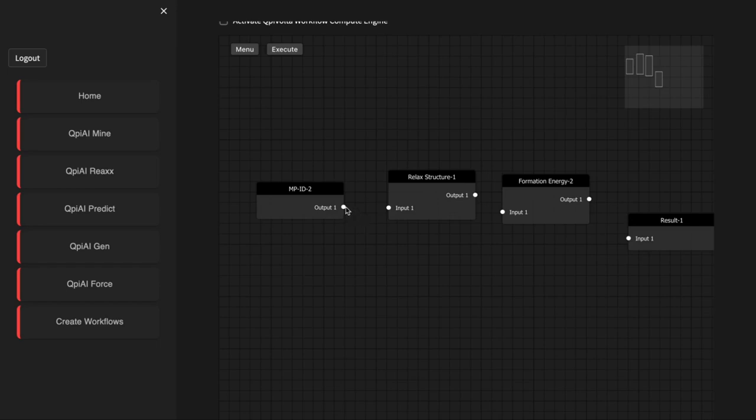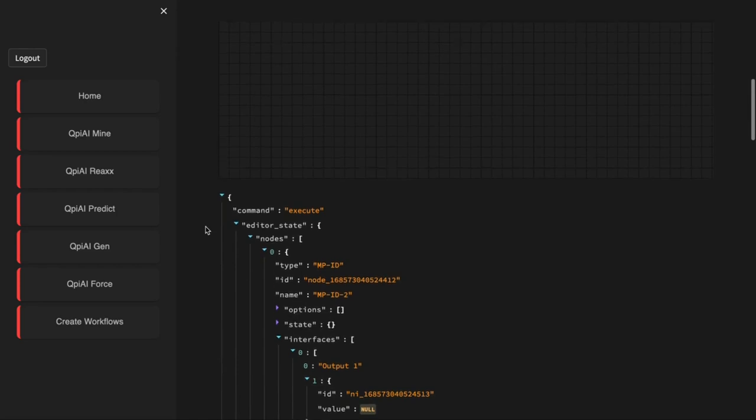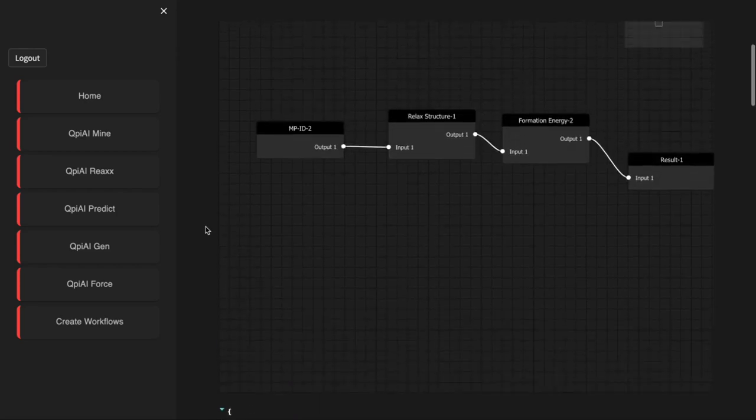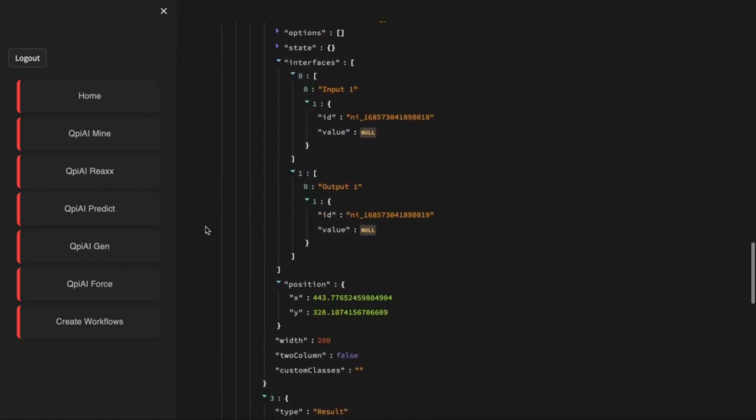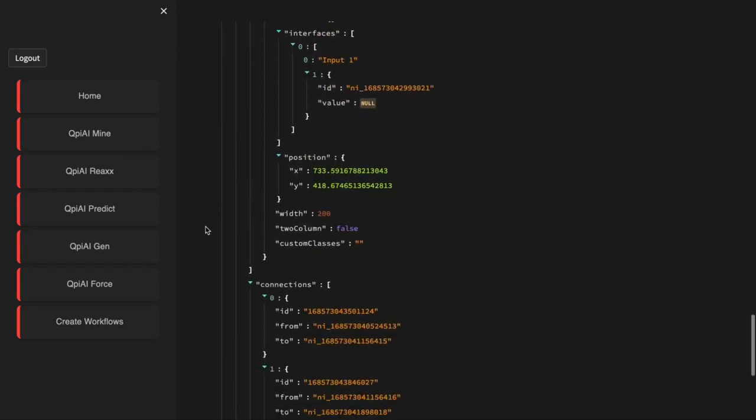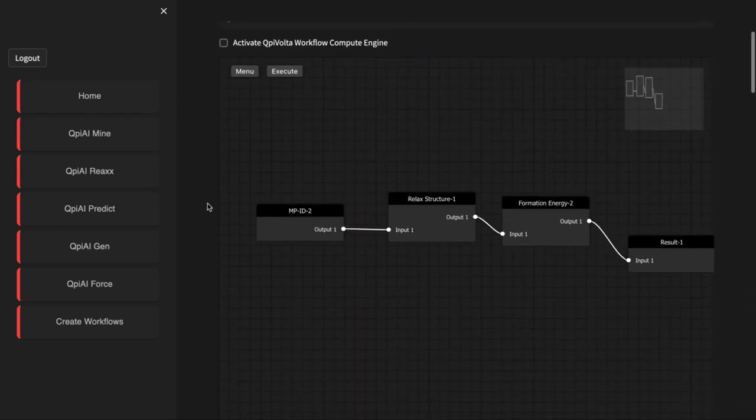Connect the different modules together to create a data flow pipeline as shown here. On the top of the screen, click on the execute command to create a custom workflow that suits the need of any application. Once we hit execute, a final code is displayed at the bottom of the screen. This is the computational graph that can be plugged into any computational software to execute Qpiai Matter's capabilities.